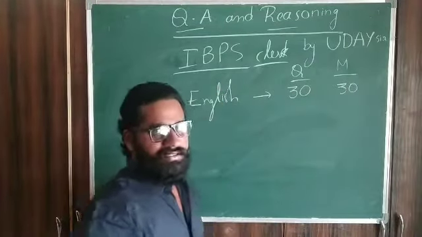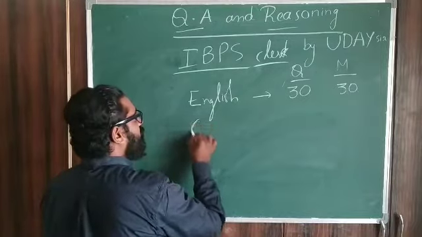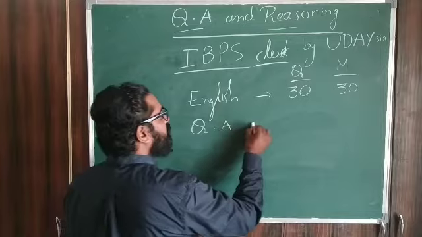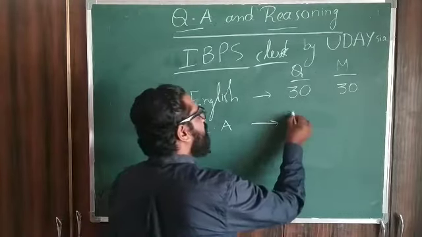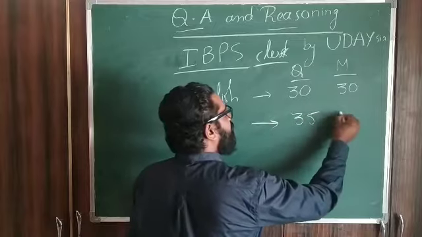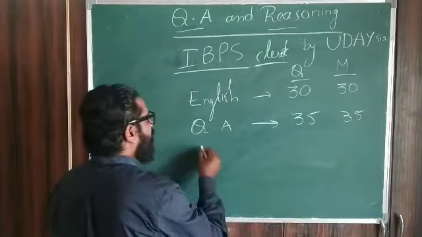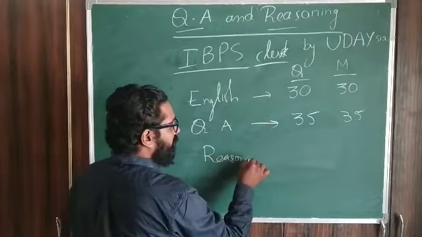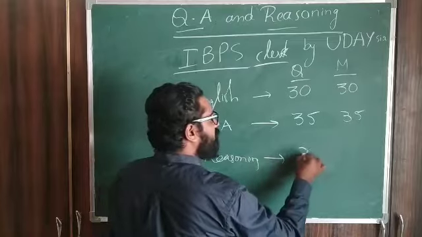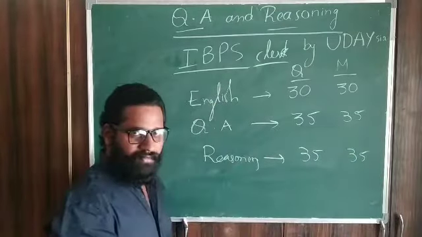That is about English. Coming to the next section, which is very important, that is quantitative aptitude. The number of questions is 35, and the number of marks is also 35. In the same way, the next one is reasoning, which is also having 35 questions and 35 marks.